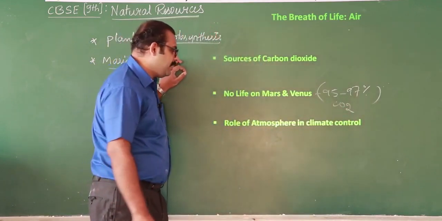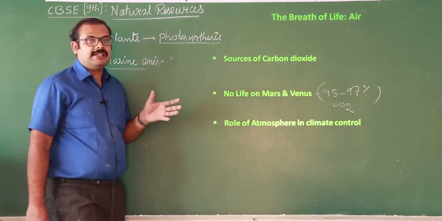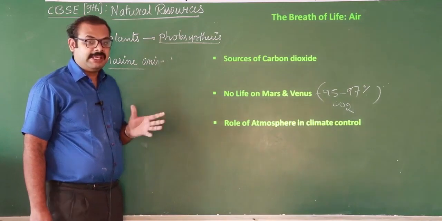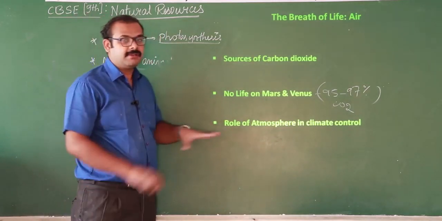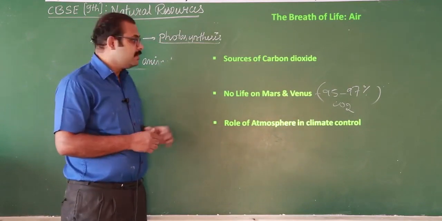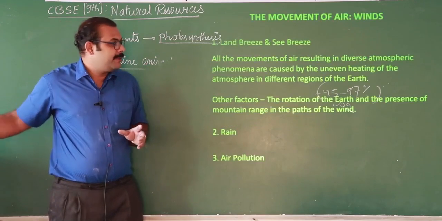At the same time, as I said, the atmosphere controls the heat, so it acts as a barrier. So it's just like a blanket. So this is the other role of air in general.